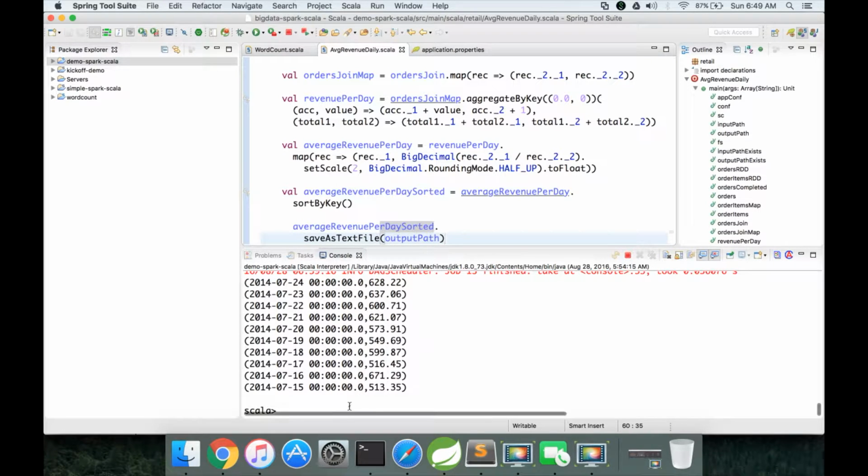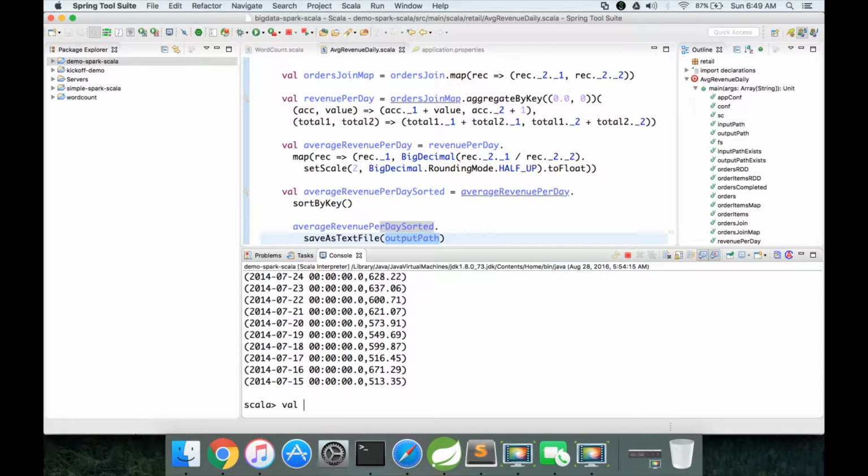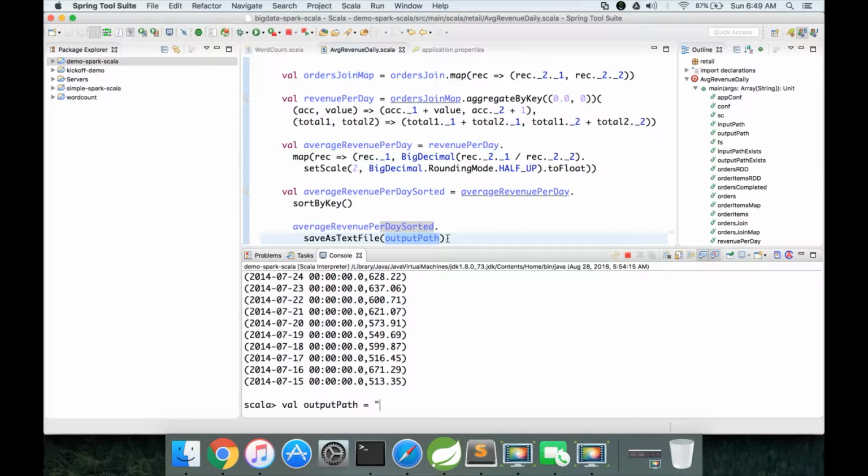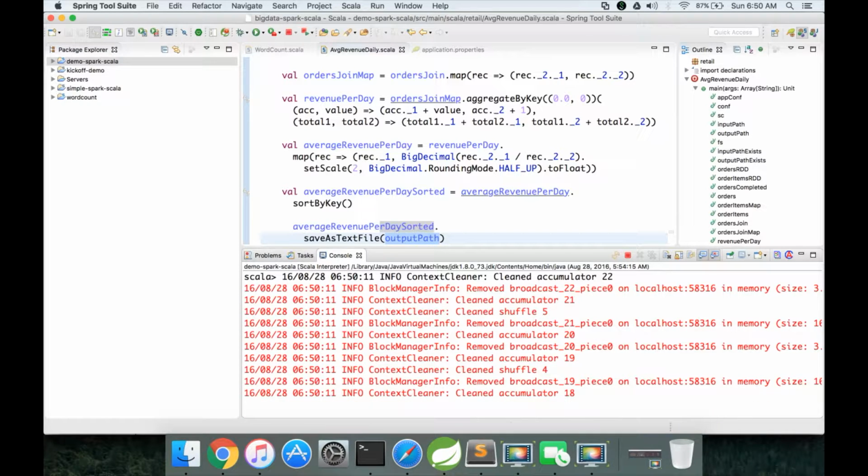So to validate in Scala interpreter, we will create a variable and then give the string of output path, and I want to store the output path under /users/dgadiraju/research/output/average_revenue_per_day.